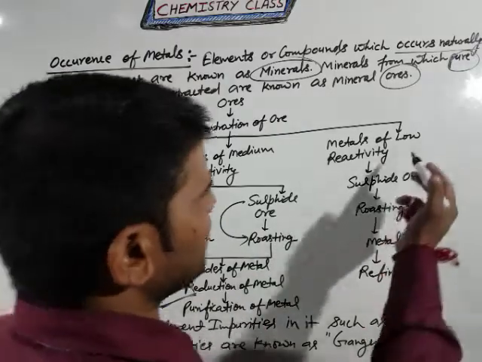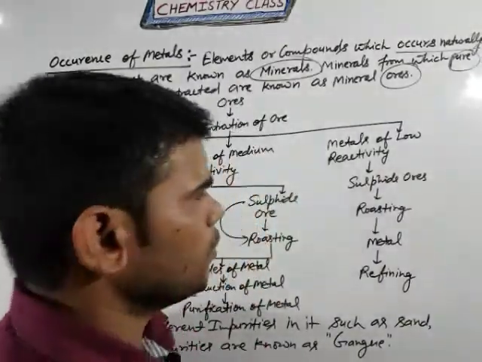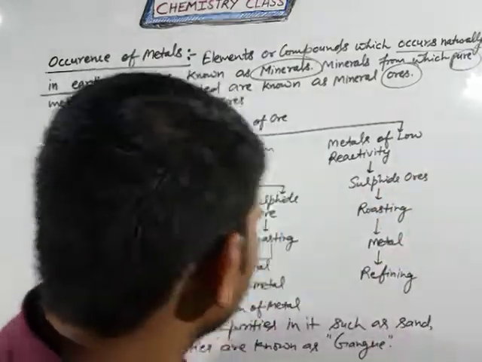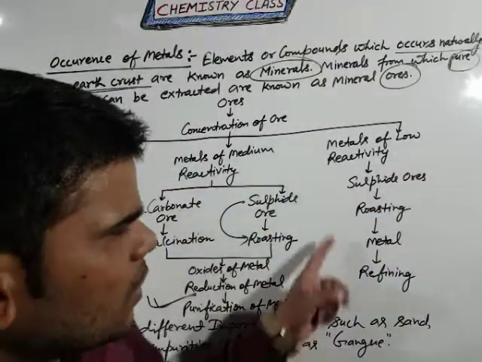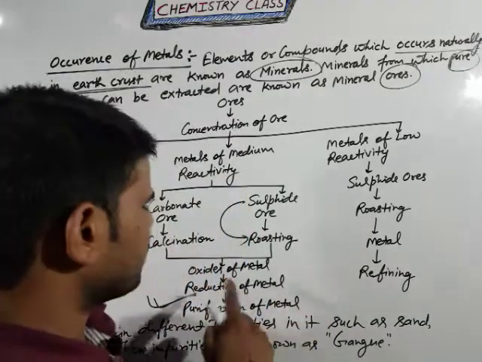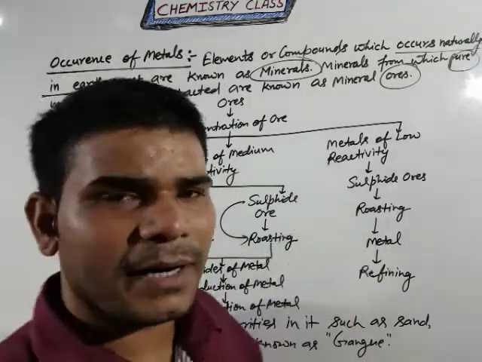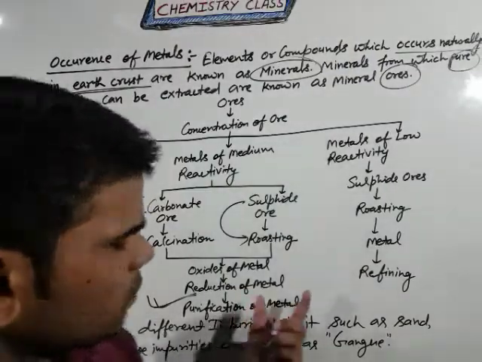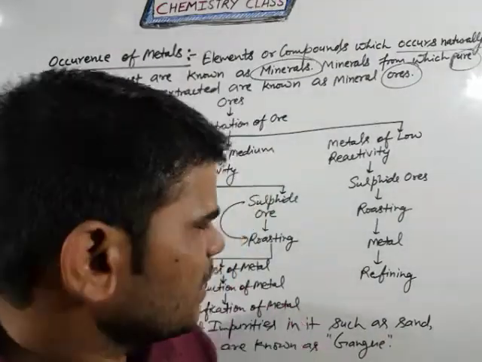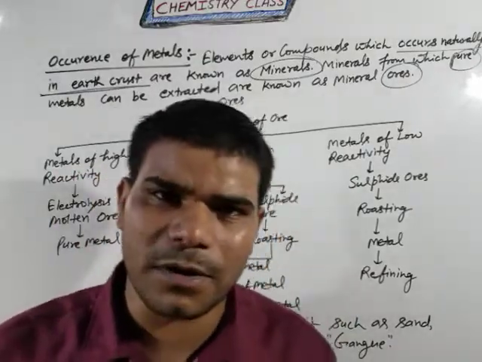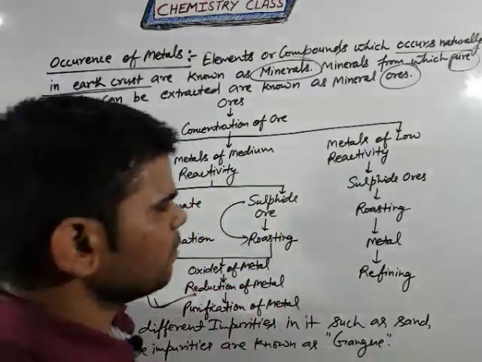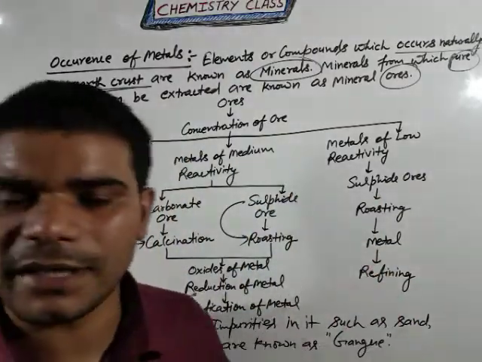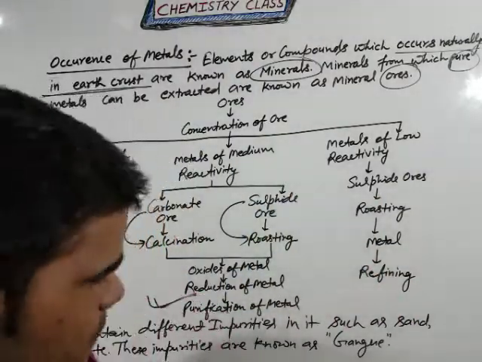Now come to the metals of low reactivity. Low reactivity metals are like sulfide ores. Sulfide ores also follow roasting, and roasting converts them into the metal oxide, and the metal oxide is converted into the metal with the help of reduction. Then after that the refining process will give the pure metal. This is the process for low reactivity elements.